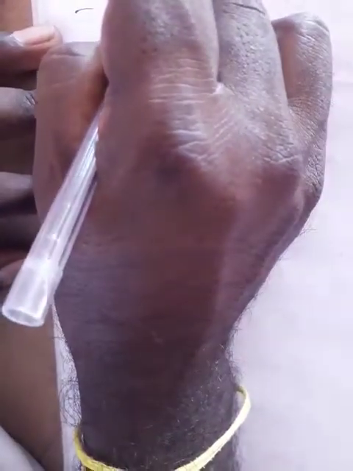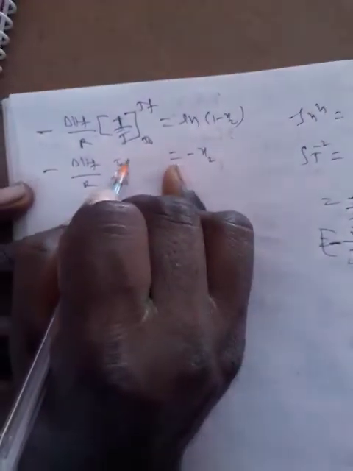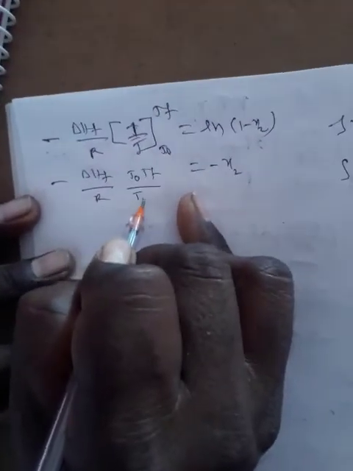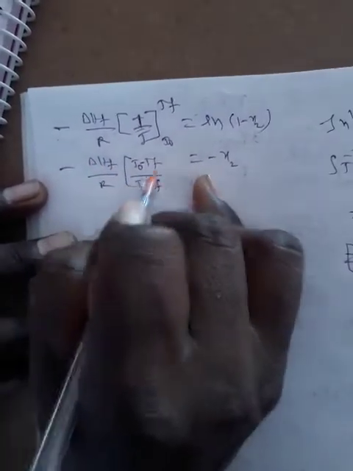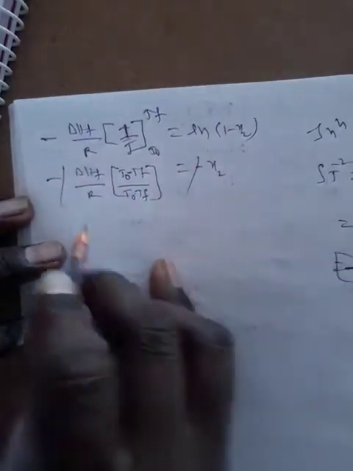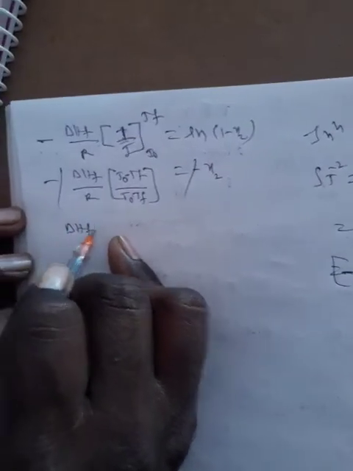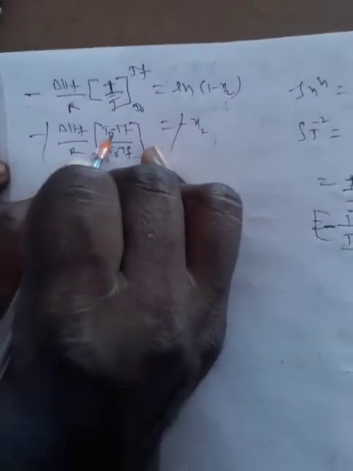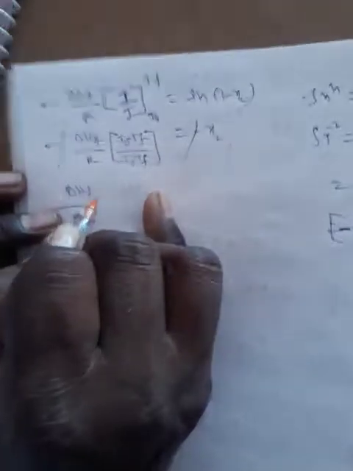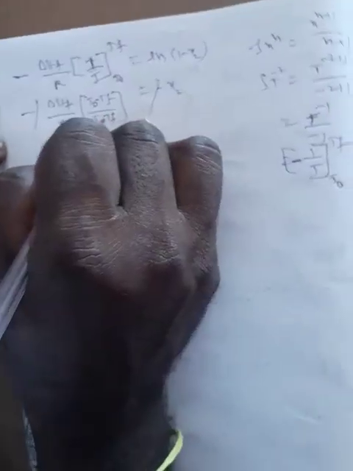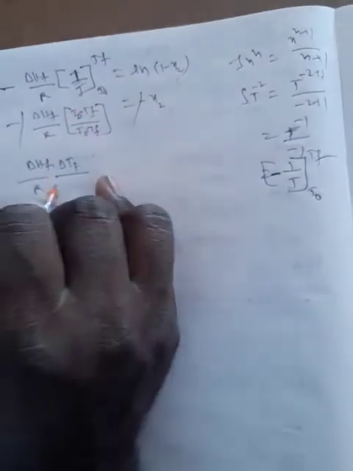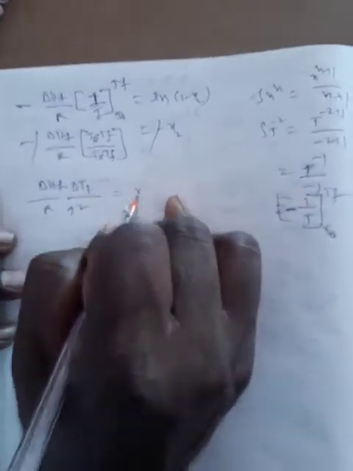These limits we can apply: T0 minus TF by T0 into TF. Here minus minus will cancel. The remaining equation: delta HF by R. Here T0 minus TF means the change, that is delta TF, over T square, T0 into TF, T square, equal to x2.